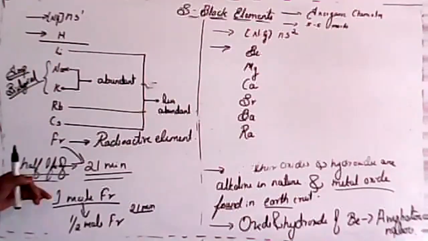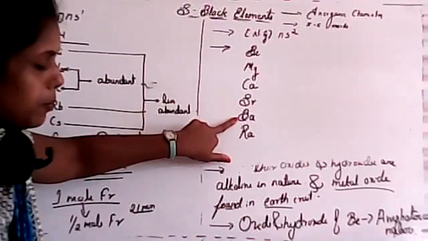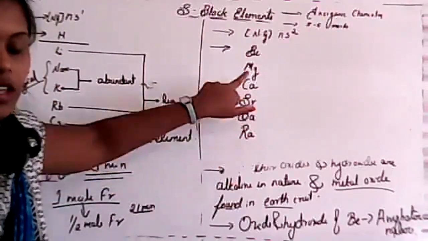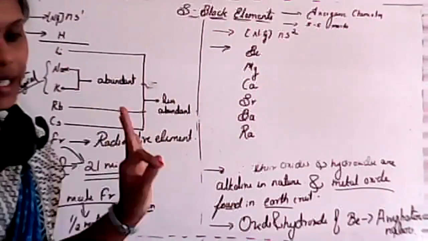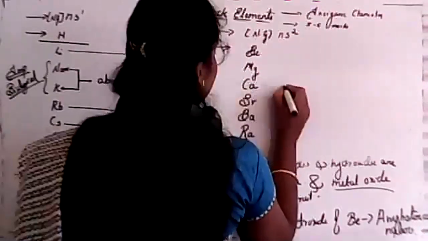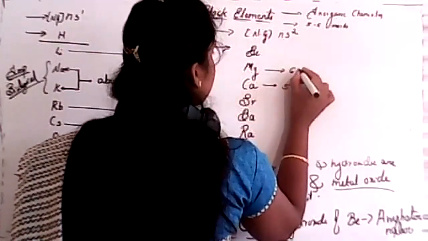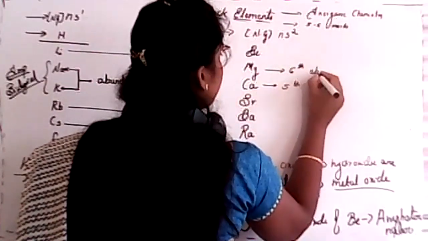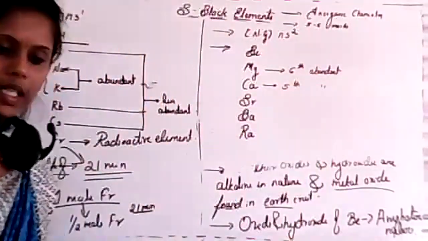See, beryllium, magnesium, calcium, strontium, barium, and radium. These are the second group elements. In that, calcium and magnesium are the fifth and sixth most abundant elements in the earth's crust. Clear?